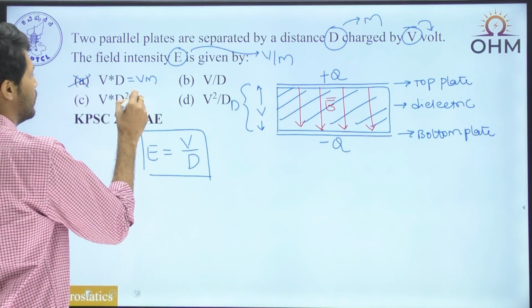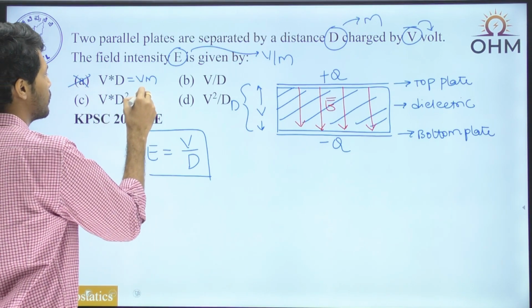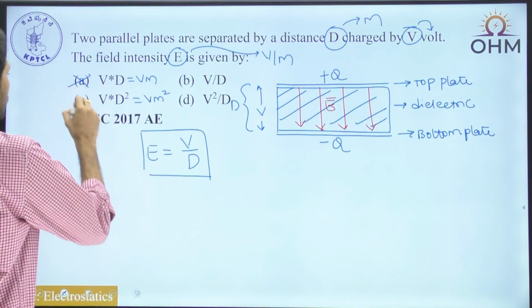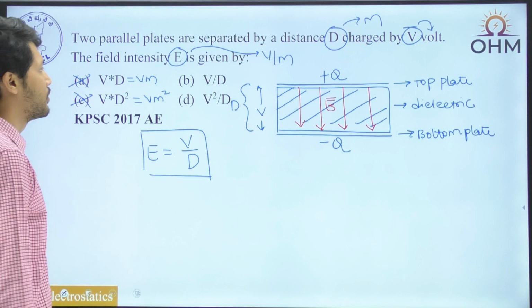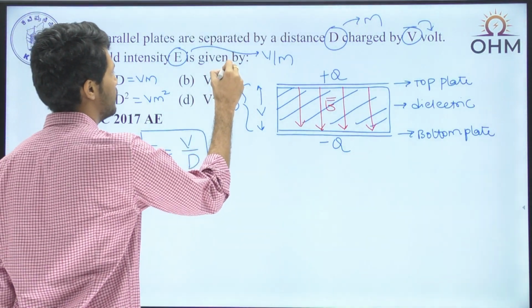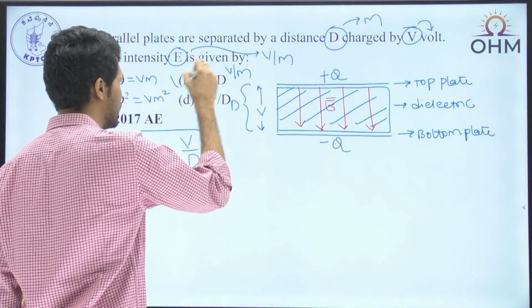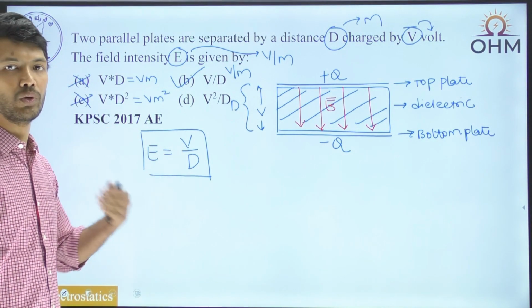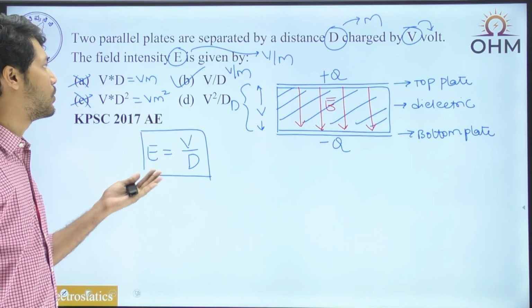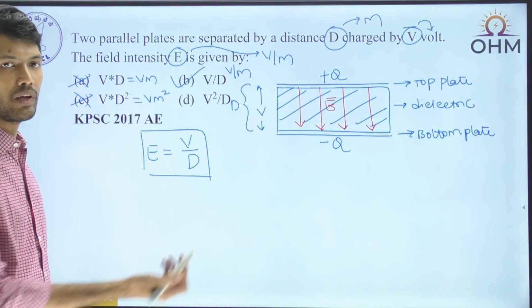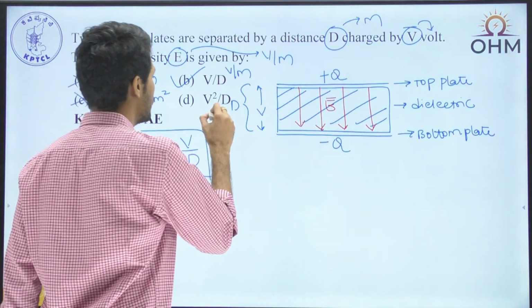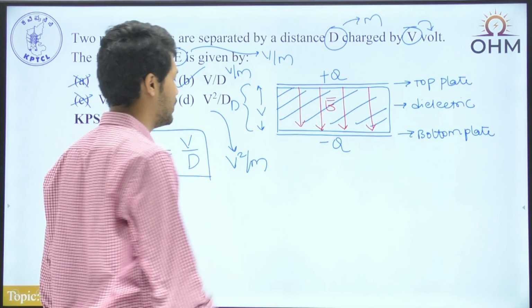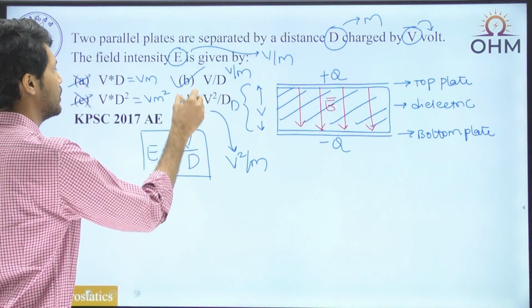Option C says volt into distance square, so this is volt into meter square. Again, not the units for electric field intensity, gone for us. Option B says volts per meter. Could be the answer. I cannot say that if I am only verifying with respect to units. In that case, I can't exactly conclude that B is the answer. We have to verify the other option too. The last option says volt square per meter. So this is volt square per meter. Again, obviously not the correct units.